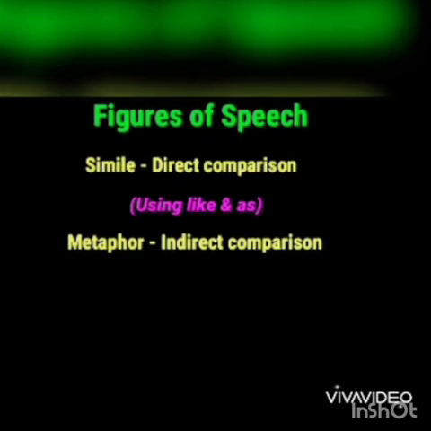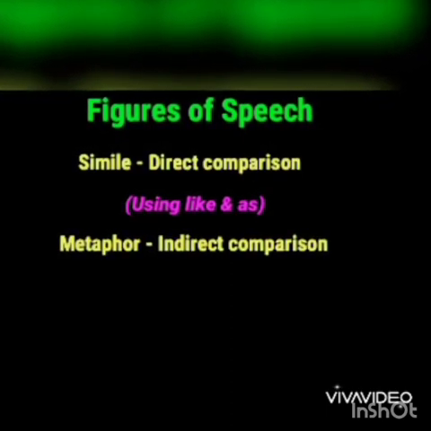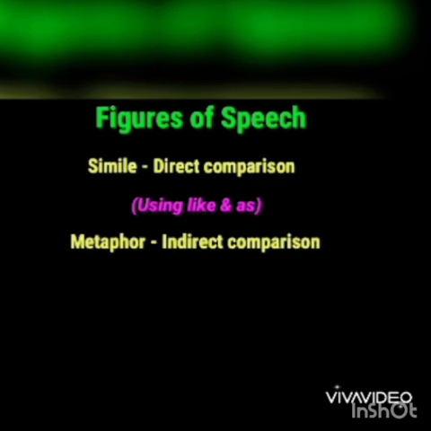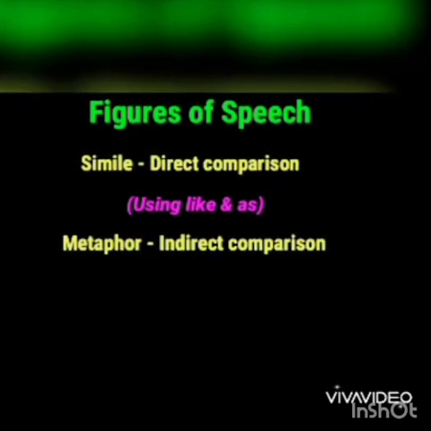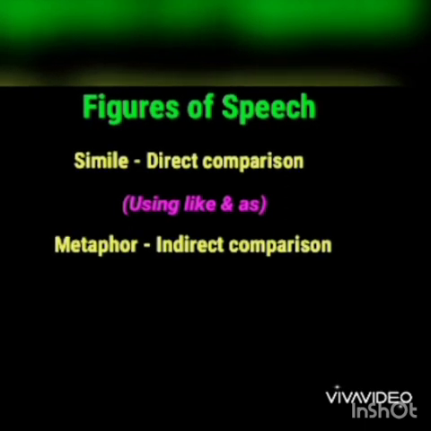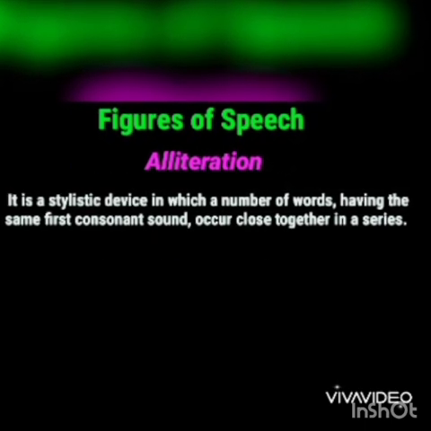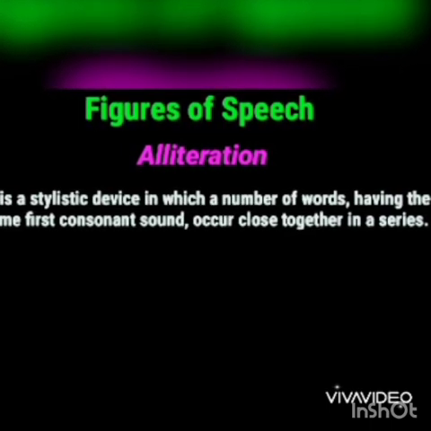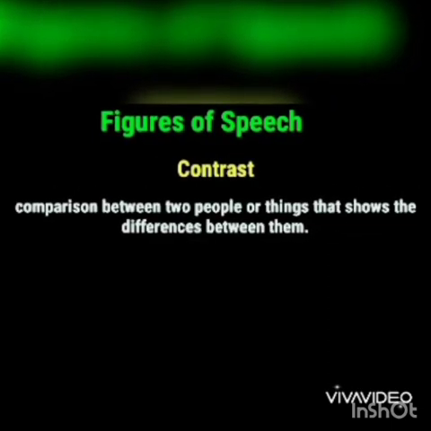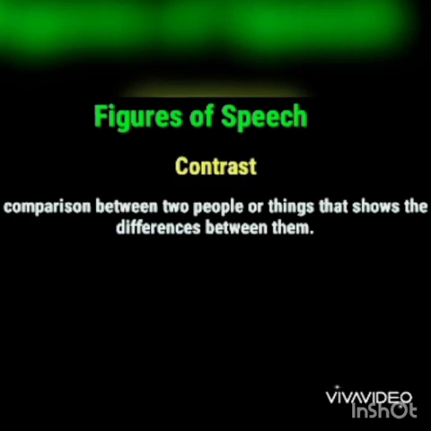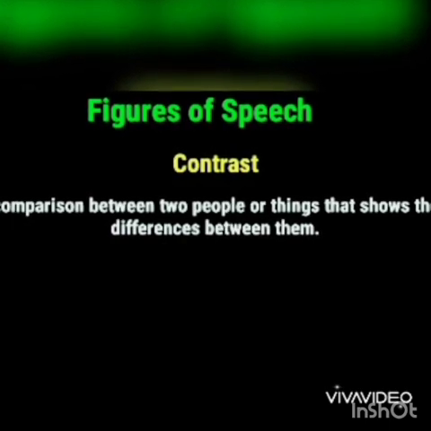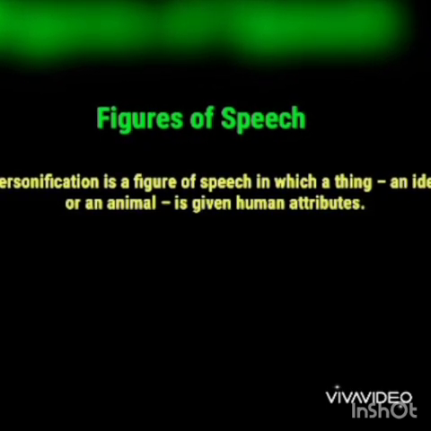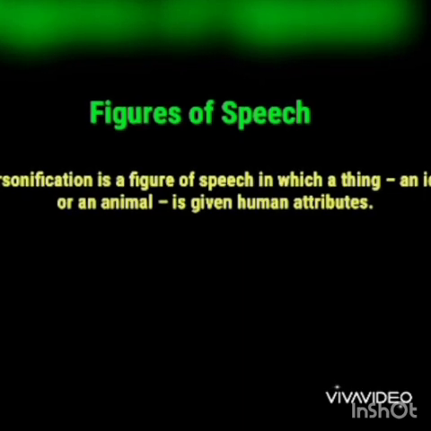First one, simile. It is a comparison between two different things directly, using the words as or like. Metaphor. It is also a comparison between two things indirectly, without as or like. In a poetic line, if two or more words start with the same consonant sound, then it is alliteration. Next, contrast, otherwise called oxymoron. In a poetic line, if two words have opposite meanings, then it is contrast. Next, personification. Here, inanimate objects are portrayed as living things.